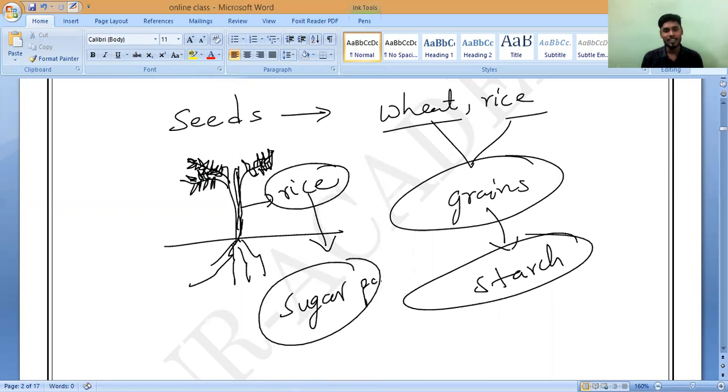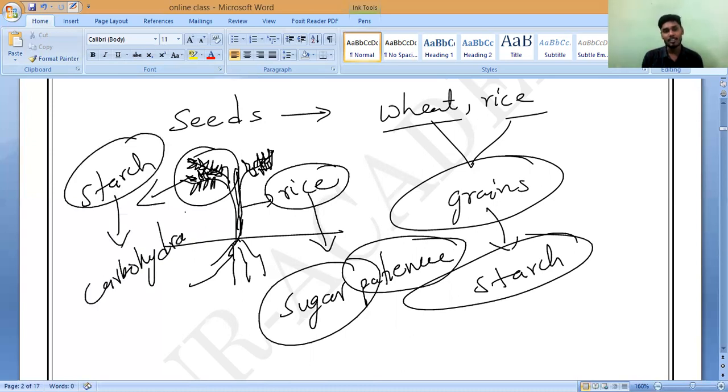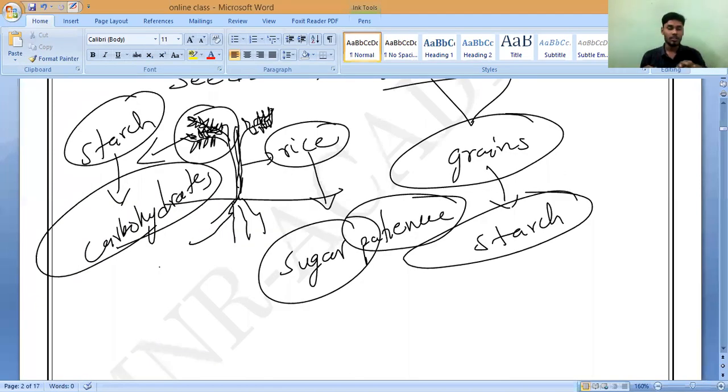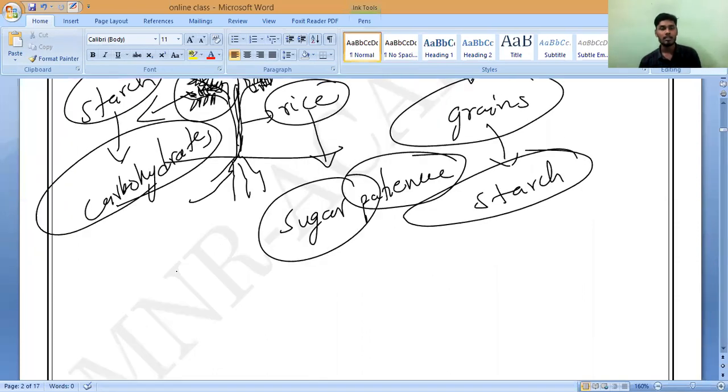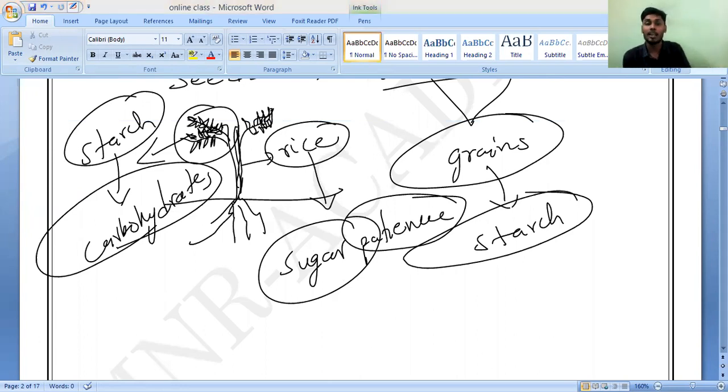That is why sugar patients are not allowed to eat rice, because rice contains what? It is starch only. Starch in the sense of what? Carbohydrates. That is why sugar patients are suggested not to eat rice and all. They will eat some other thing. Correct or not? Because rice contains carbohydrates, starch. So this is all about the first food which is made by the plants other than a simple carbohydrate called glucose. Is there any doubt in this?